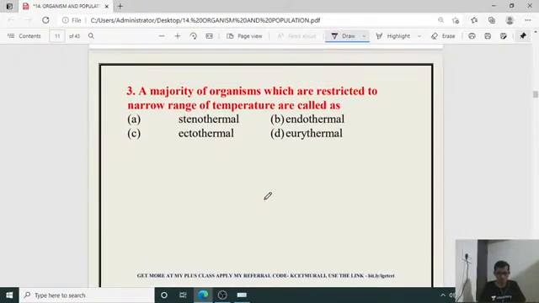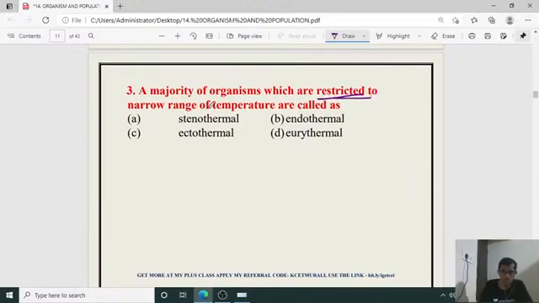Third question: a majority of organisms which are restricted to a narrow range of temperature are called what? They are called stenothermal. A majority of organisms which are restricted to a narrow range of temperature. If there is any fluctuation, then they can't survive in that environment.